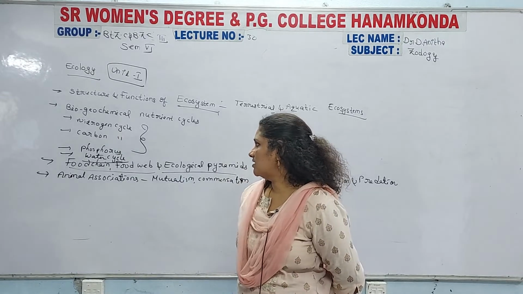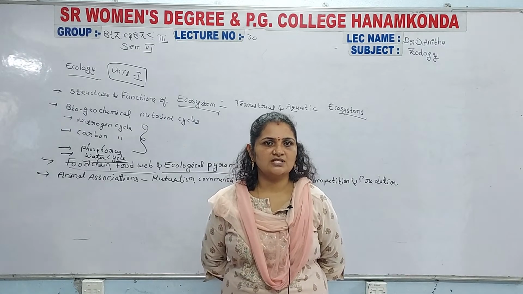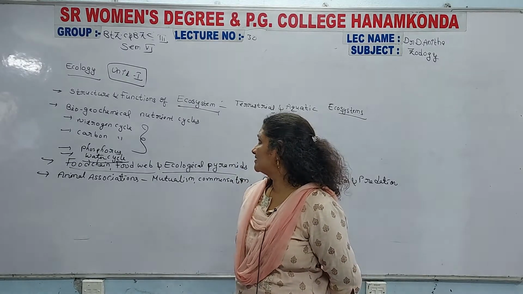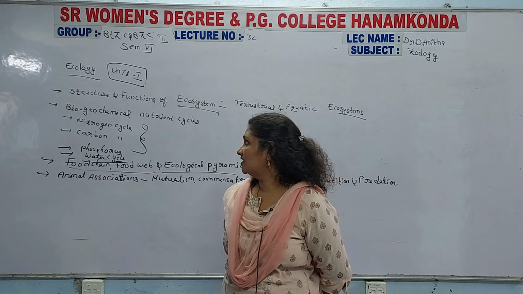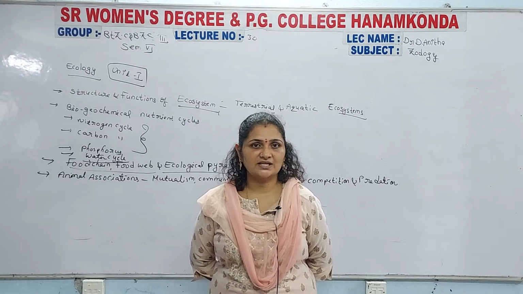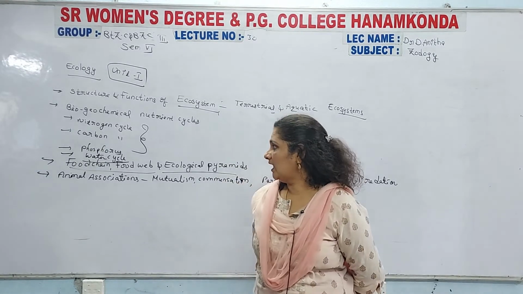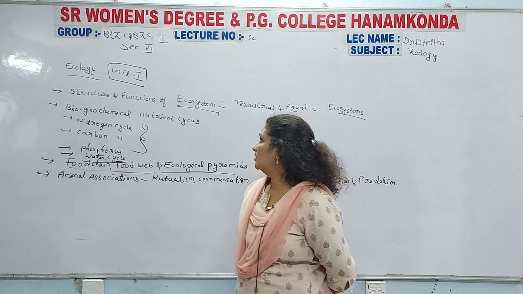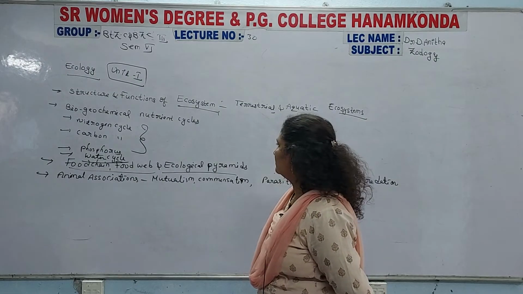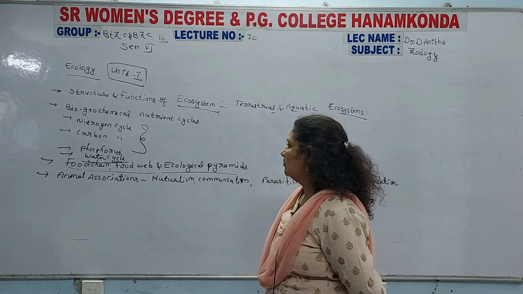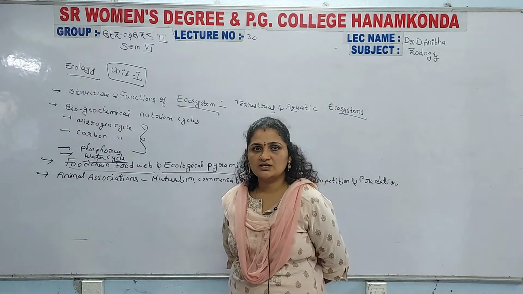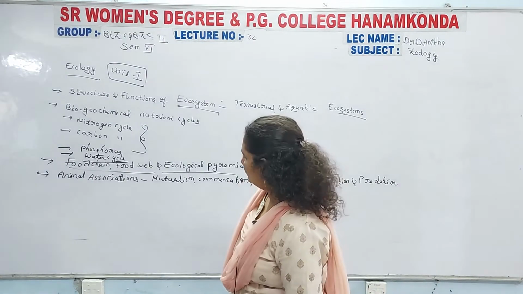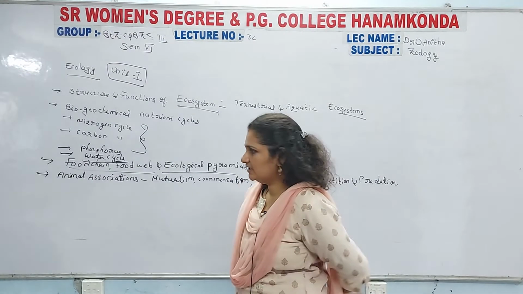And the last topic is animal associations. It is a very important essay. In total, 2 essays are there. The first is the biogeochemical nutrient cycle, which is one of the important essays, and the animal associations is also one of the important essays here. For the remaining ones, the types of ecosystem are not necessary, but the food chain is important for the short answer. Food web and ecological pyramids are also important for the short answer question, but animal associations is very important